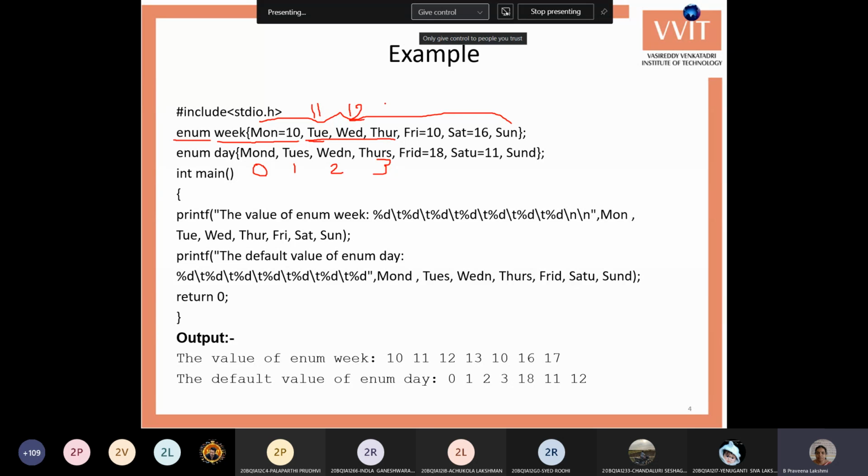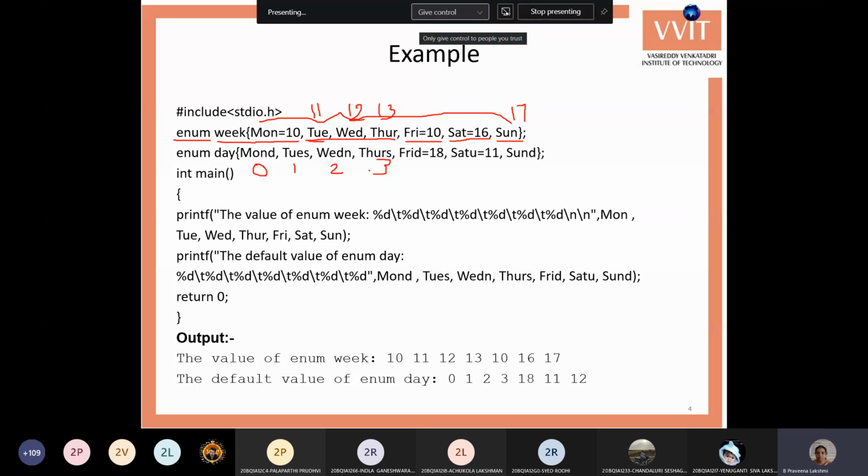Wednesday takes 12, Thursday takes 13. Then for Friday a value is assigned again, 10, so Friday is also 10. Then Saturday takes 16, and Sunday takes 17. Same for the second example, where initially we don't have any values for the first four names.